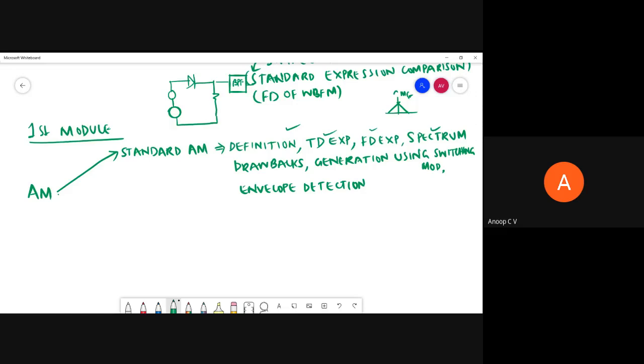Then we have the envelope detector, again a diode followed by a low pass filter. That was the envelope detector. For all these things, you should be able to draw the circuit, and explain the working with the help of waveforms and relevant mathematical expressions. So that was there in standard AM. Any doubt in this standard AM part?